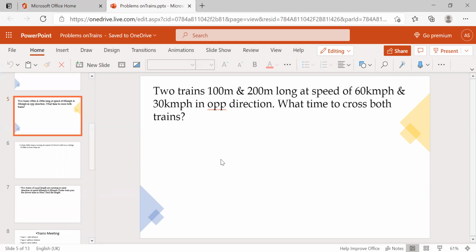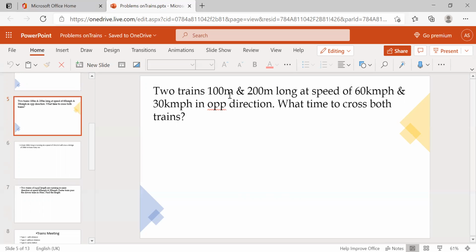Now come to the relative speed questions. Here the question is: two trains, 100 meters and 200 meters long, at speeds of 60 km per hour and 30 km per hour, are moving in opposite directions. What is the time to cross each other? Just now I said, if a train crosses a platform, bridge, tunnel, or any other train, the distance is both the length of the bridge and the length of the train.